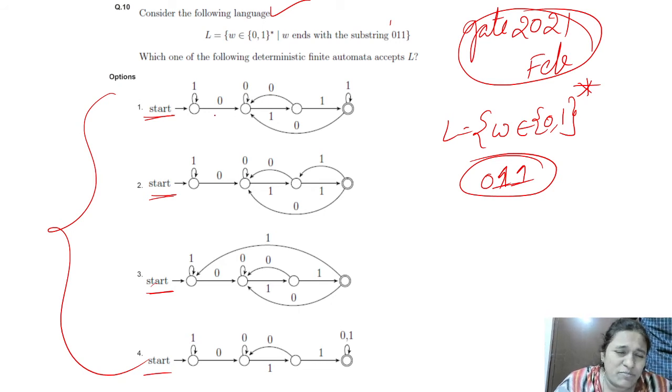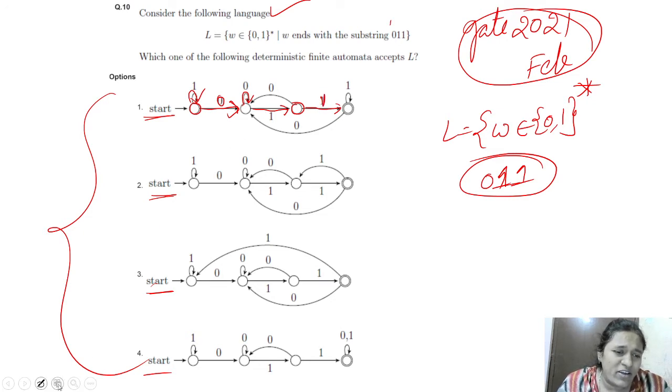In the first option, in the starting state any number of ones is possible, no problem, and on 0 it goes to a non-final state. In this state any number of zeros is accepted, and next it takes 1 and goes to the next state, and then takes 1 and goes to the final state.